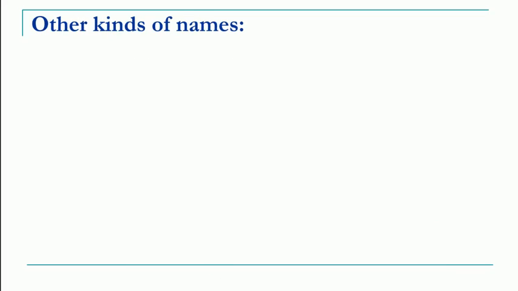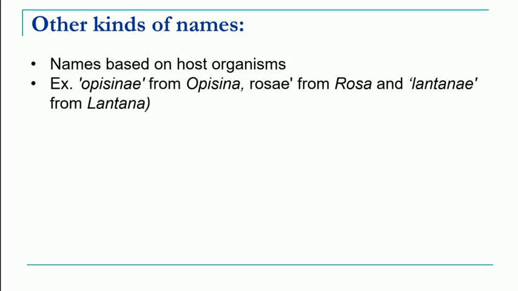Then comes the last category, other kinds of names. Sometimes other kinds of names are given when no name is available for that particular new species. For example, names based on the host organism. Take a name like Opicini from Opicina.